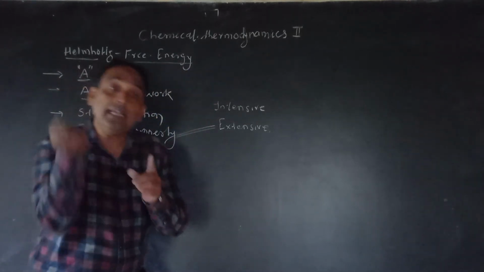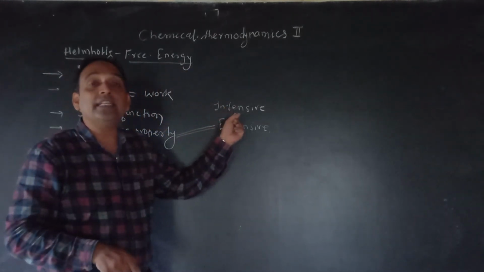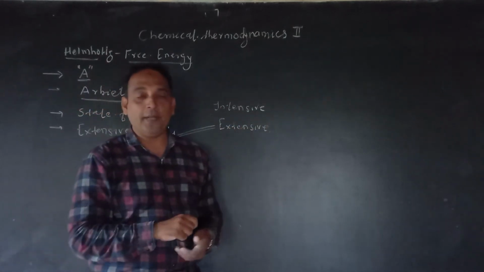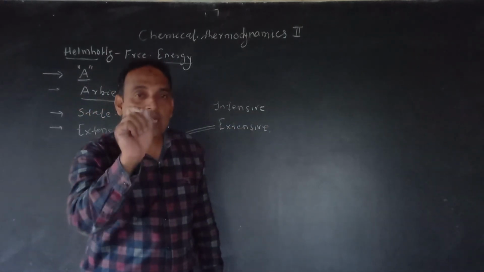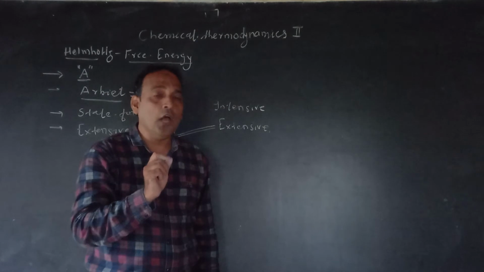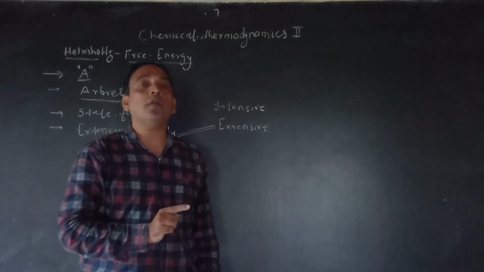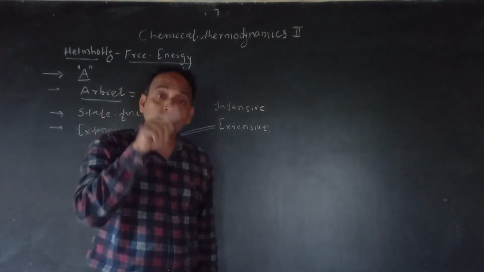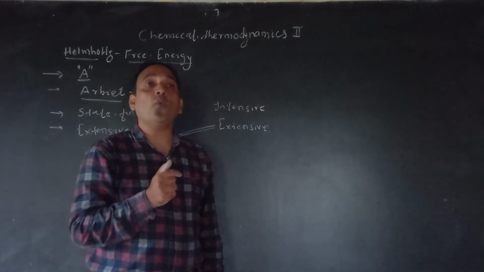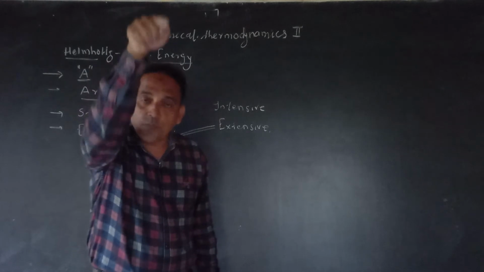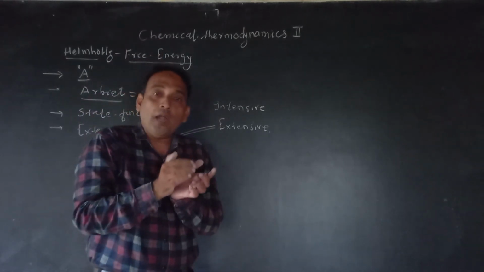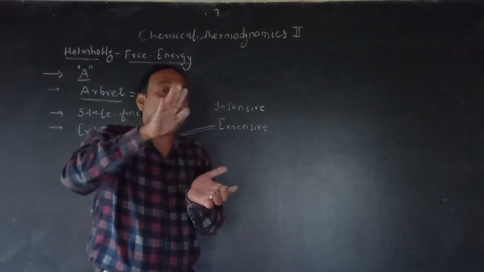और अगर वो independent रहा, that is called as intensive property. जैसे boiling point है, the boiling point of water is 100. अब वो water 1 ml है तो भी उसका boiling point 100 रहेगा. Suppose the water is 100 ml, still its boiling point will be 100. Suppose the water is 10 liter, still its boiling point will be 100. मतलब boiling point amount quantity पर depend नहीं कर रहा.